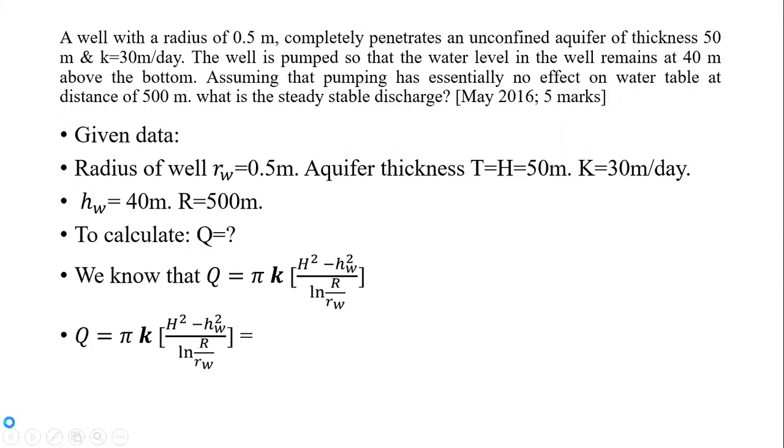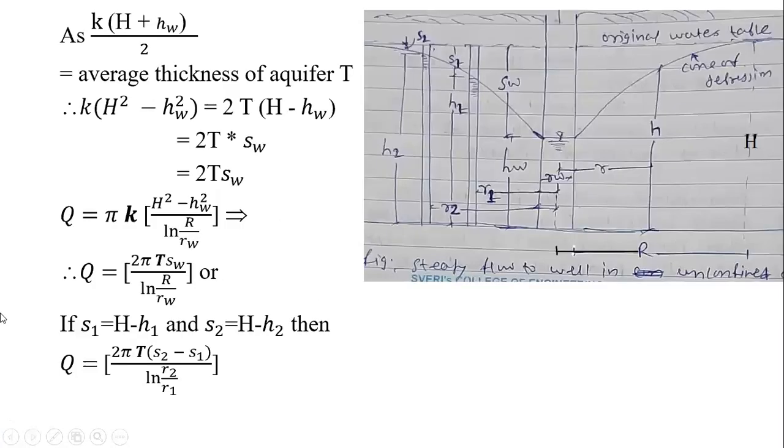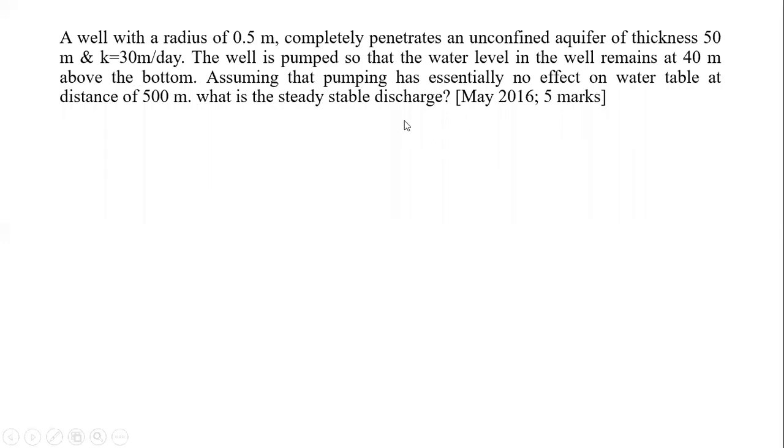Now we'll start with the examples. Okay. Have you completed up to this? I hope so. You have all completed up to this part, so we'll start the example. A well with a radius of 0.5 meter completely penetrates an unconfined aquifer of thickness 50 meter. So what is given to us here? There is one well whose radius is 0.5 meter, and it completely penetrates an unconfined aquifer. That is, the lower boundary will be hard strata, the upper boundary will be the water table.